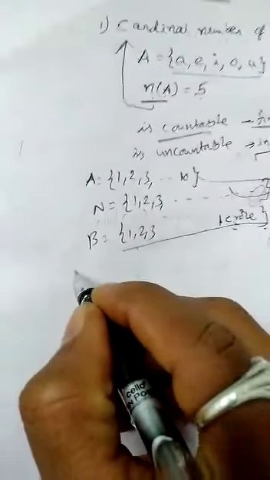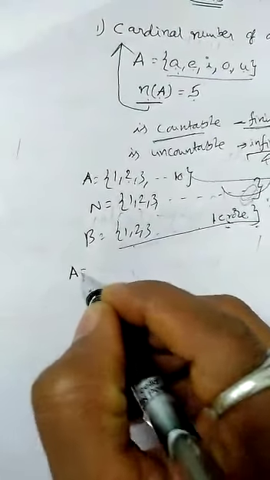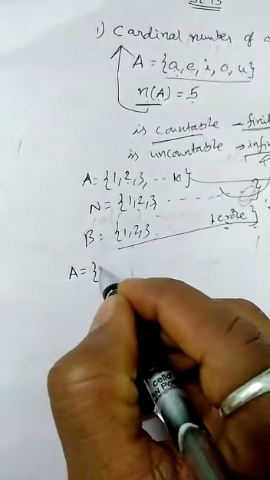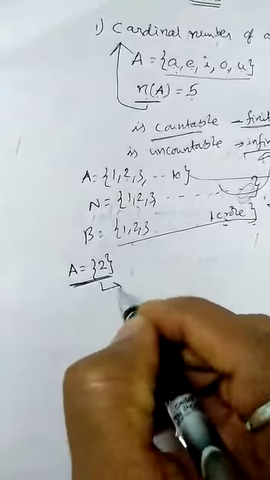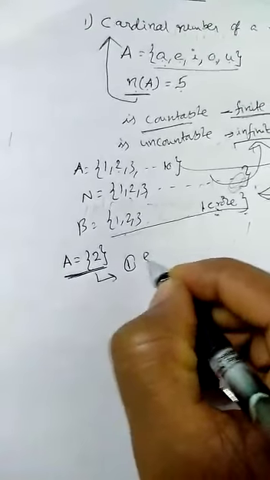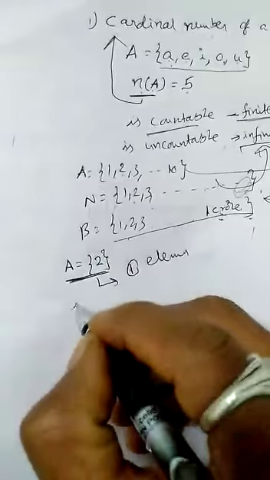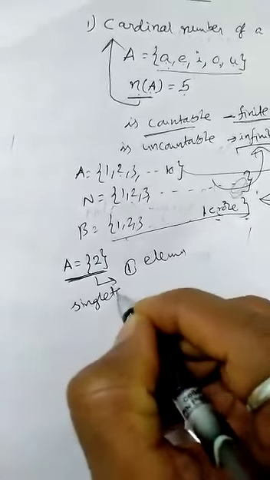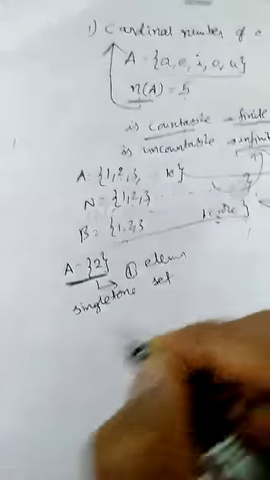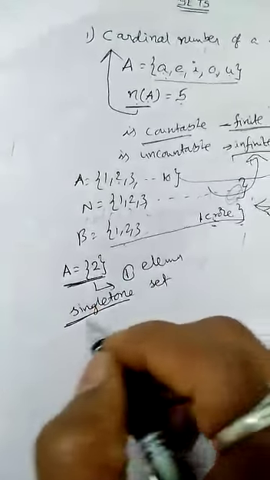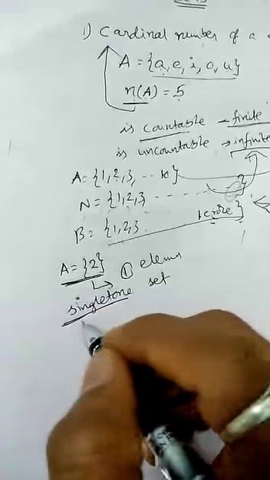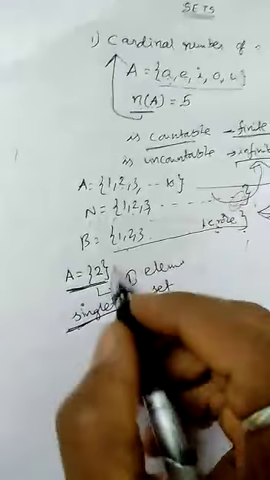Now again, coming to finite sets, if any set contains only one element, like for example even prime, which is 2, how many elements are there here? Only one element. Such sets are called singleton sets. A set containing only one element is called a singleton set. The word itself has the name single, meaning one, like even primes.